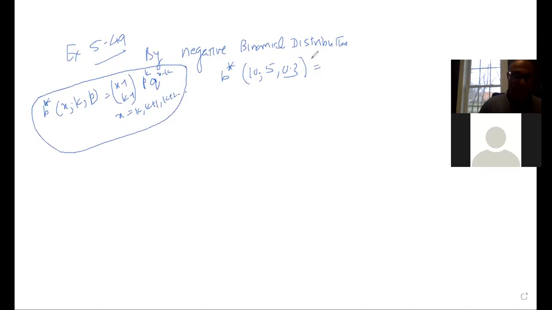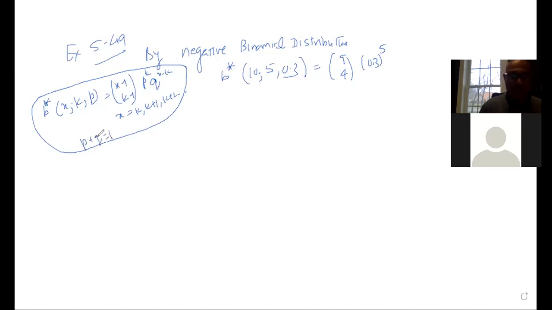My x is equal to 10, k equal to 5, and p equal to 0.3. Plug in the values. x minus 1 means 10 minus 1 is 9, and k minus 1 is 5 minus 1, which is 4. The probability is 0.3 to the power k, which is 5, and q is 1 minus p, since p plus q is always equal to 1.